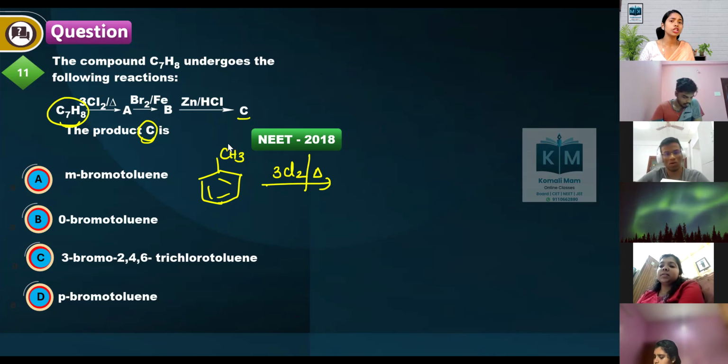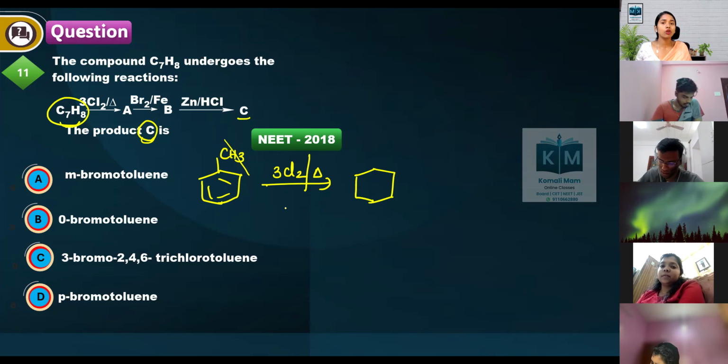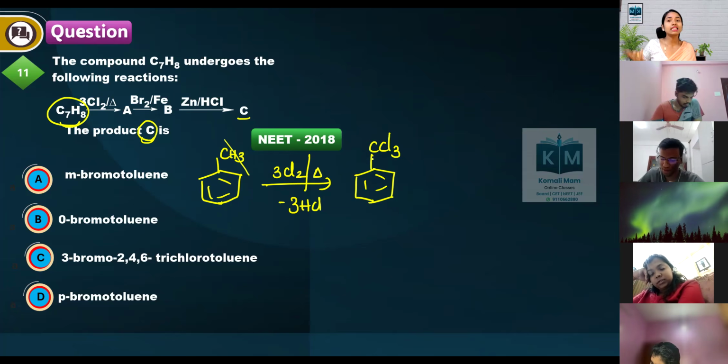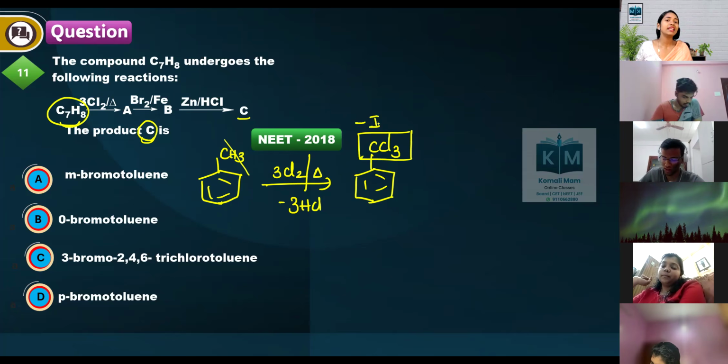Free radical substitution. All the 3 hydrogens we can remove with the 3 chlorines: 3 H's go out and 3 chlorines come here. Once CCl3 is formed, this is a minus I group. It pulls the electrons from the benzene ring, so it deactivates the ring.